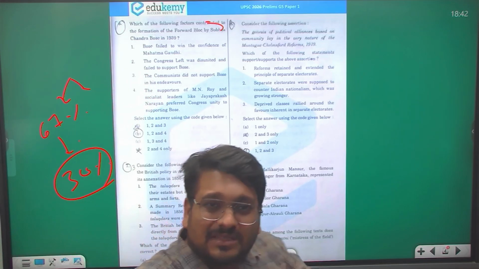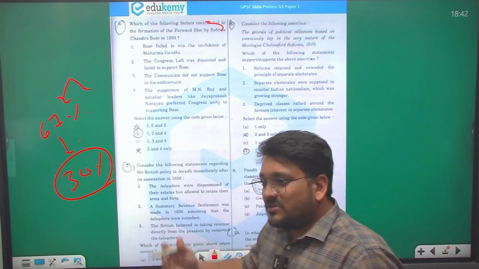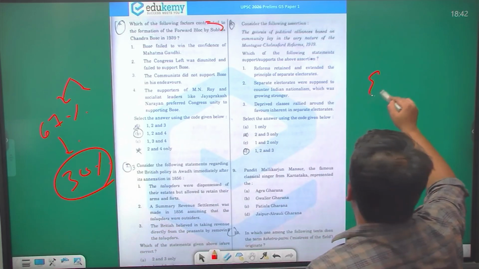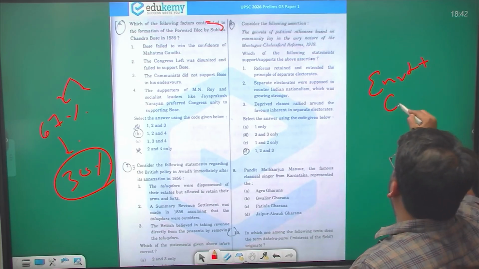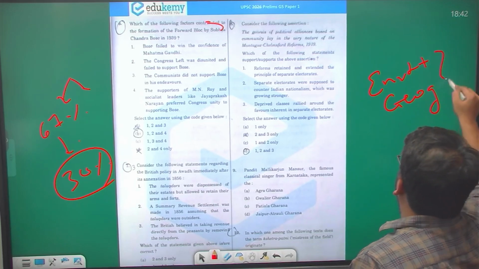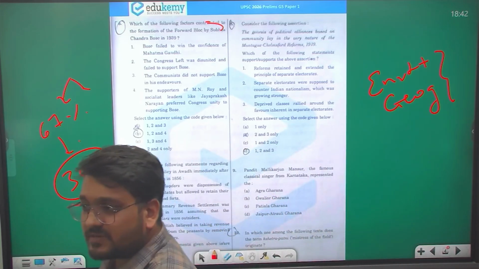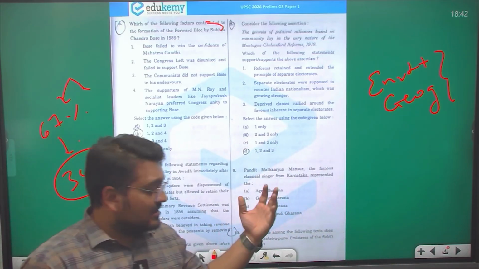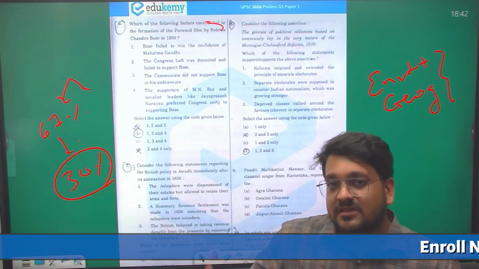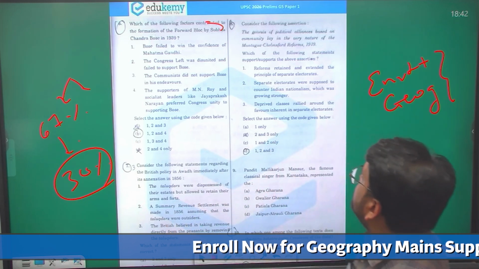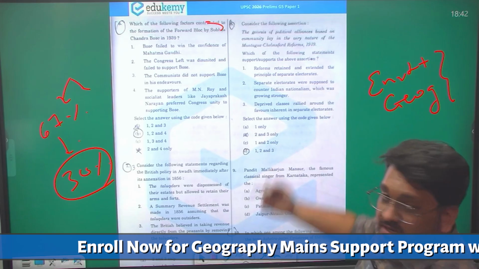So this was the paper in entirety. If you see the other topics also like environment, geography, yes, they were a bit tricky but they were doable. We'll see in the forward sessions also, when sir will take the other subjects, different faculties will take the other subjects, how logically you could have attempted those questions. Now let us see the next question.